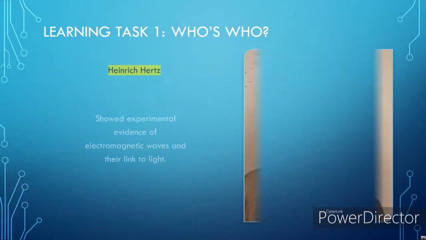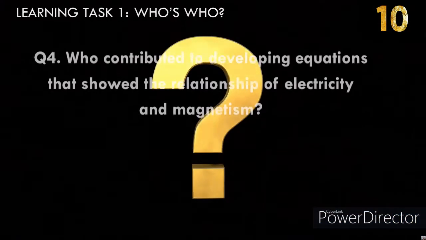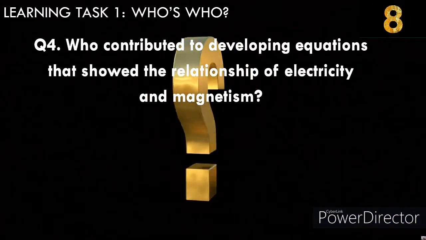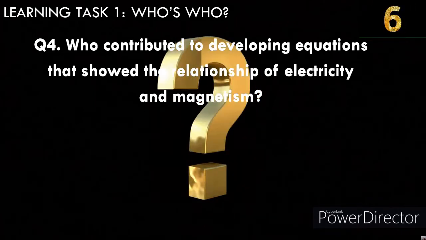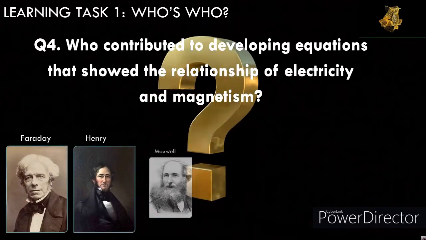The correct answer is Heinrich Hertz. He is the one who showed experimental evidence of electromagnetic waves and their link to light. Question number 4. Who contributed to developing equations that show the relationship of electricity and magnetism? Faraday, Henry, Maxwell, Ampere, Hertz, or Ørsted?